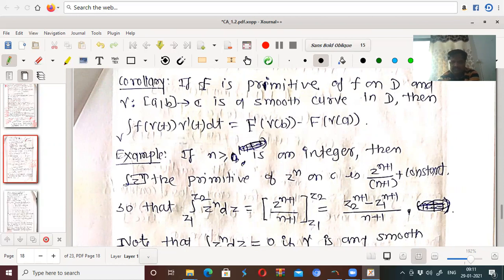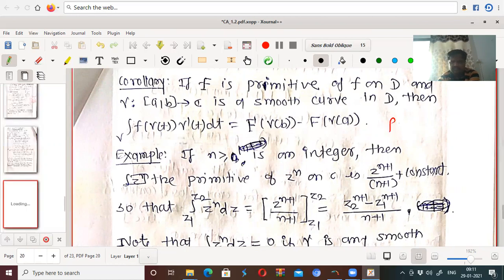Primitive means what? Capital F is a primitive means F dash of z equals small f of z, and therefore this is very easy to write.